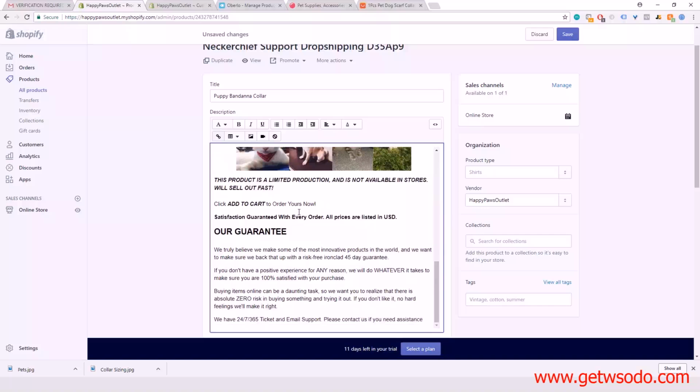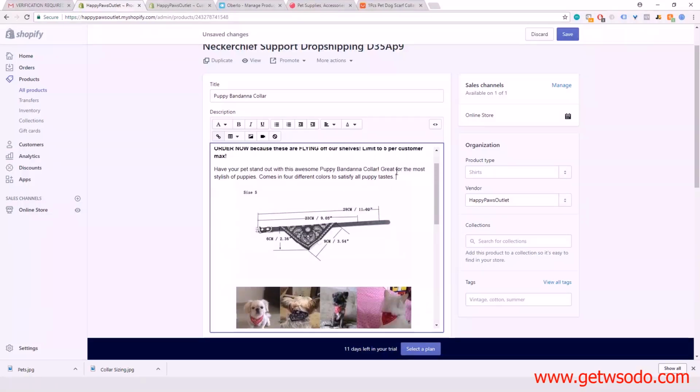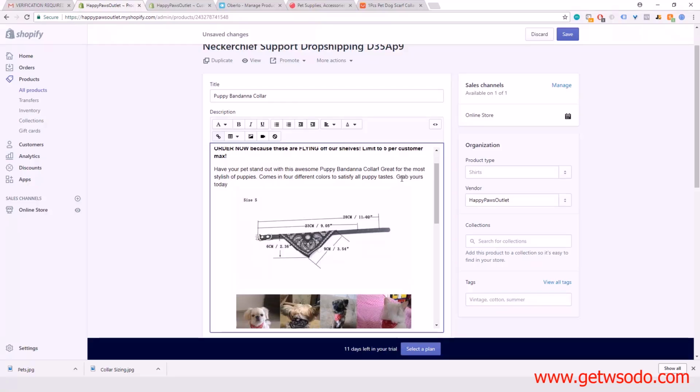And what else can we say about this? Here, for the most stylish of puppies, comes in four different colors to satisfy all puppy taste. Grab yours today and gift it to your favorite puppy. So something to that effect.